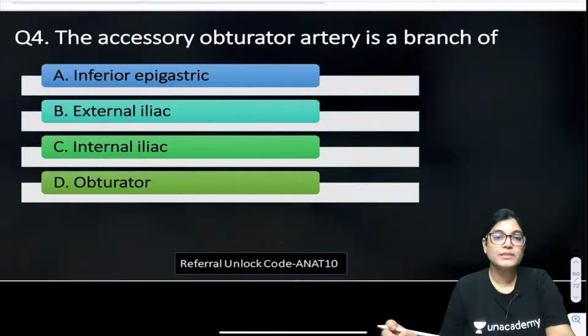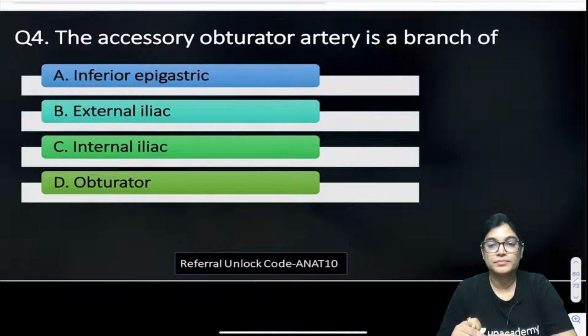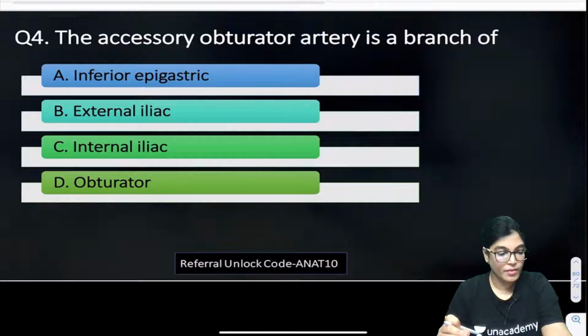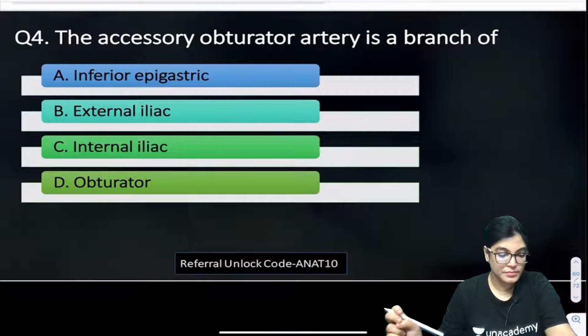Kumaran is telling it's A. What about others? Accessory obturator artery is a branch of... Shweta is telling it's B. Now Kumaran is telling it's B, so I think he is confused between A and B. What about others? So that I can give the answer now.